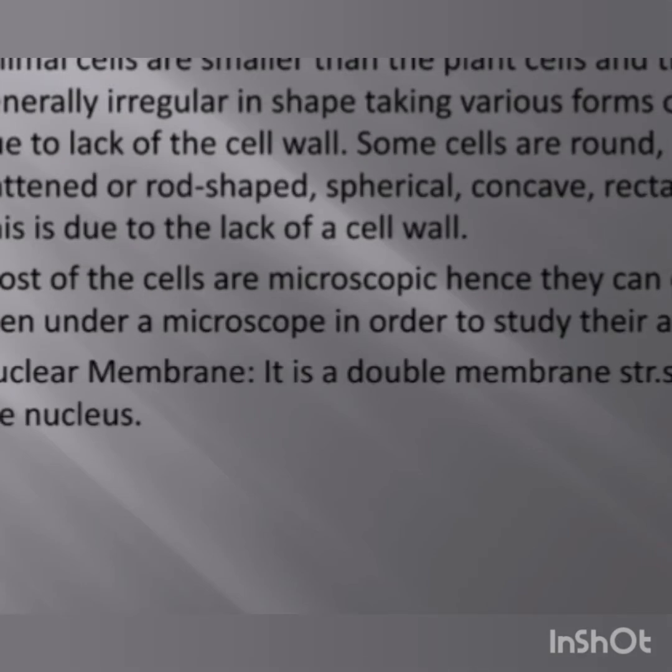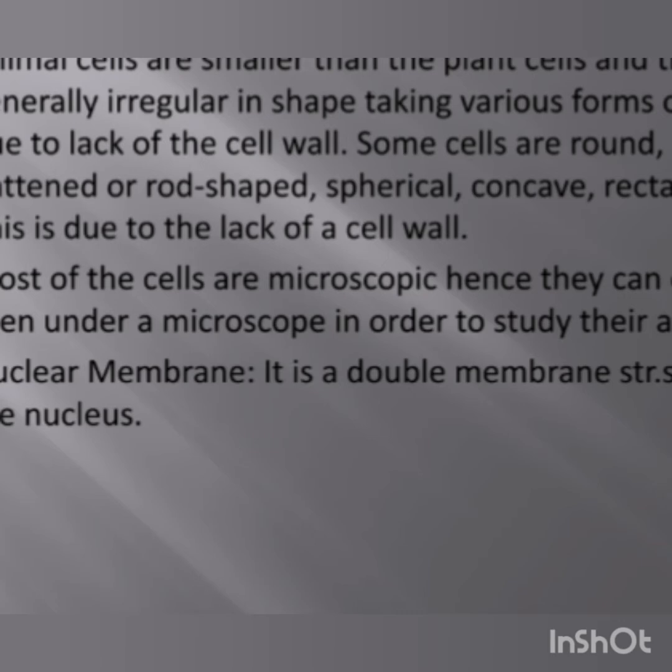Then, further moving to all the structures present in the eukaryotic cells. Animal cells are smaller than the plant cells and they are generally irregular in shape, taking various forms of shapes due to lack of cell wall.